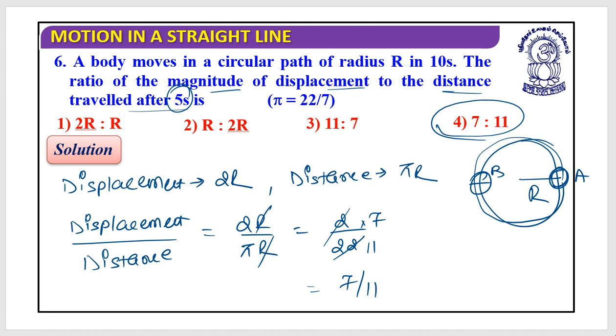Before that, we have gone through what is motion and what is rest, how frame of reference defines a state of motion, and then distance and displacement. Yes, you must be clear with this. This all has been covered in class 9. This is just a revision kind of class. So you must be able to solve each and every question related to distance and displacement.